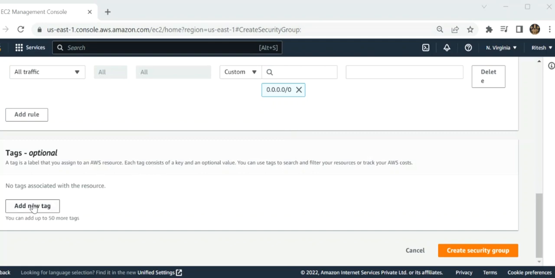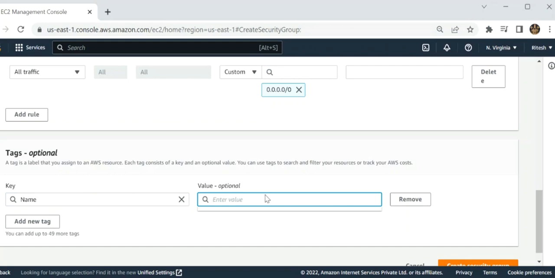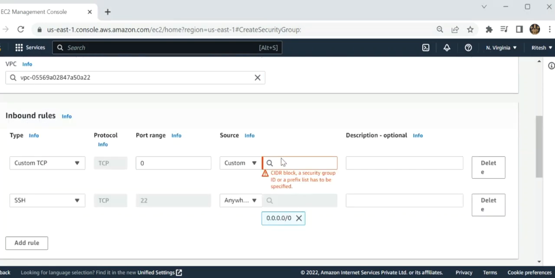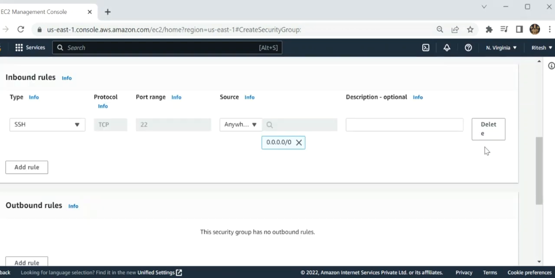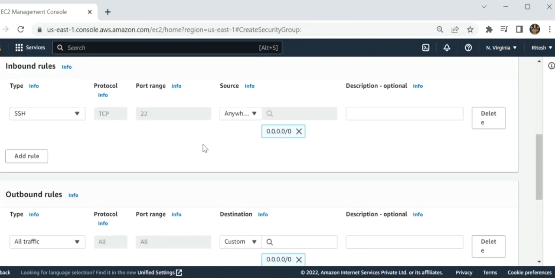Add the tag name over here. Add the name and paste it. Now I have to click on create security group. So it is giving me an error, because I have chosen the wrong one over here. So I have to delete this one, and now I have to select my VPC over here, like VPC1.